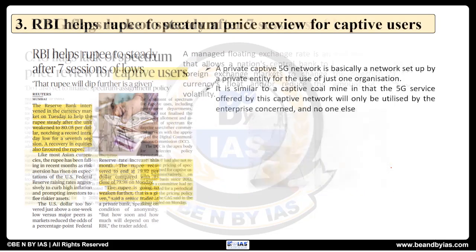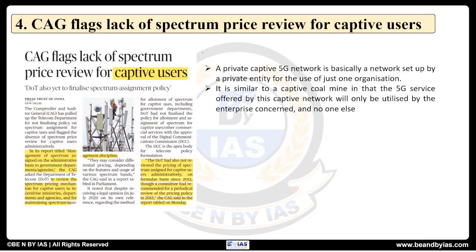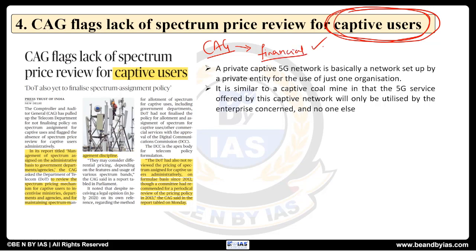Now going ahead, the next article is CAG flags lack of spectrum price review for captive users. See, here we need to understand what are captive users and the role of CAG. CAG, we have already made one video, please go and watch it. CAG is the constitutional authority to safeguard India's integrity with respect to the financial matters, and he is the custodian, guardian of the public purse.